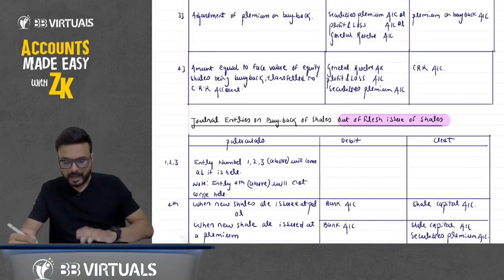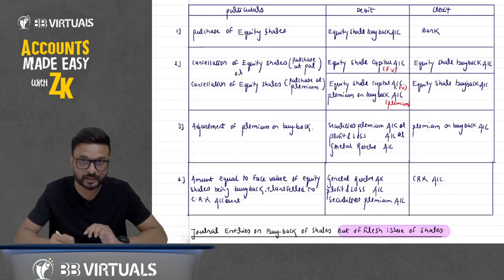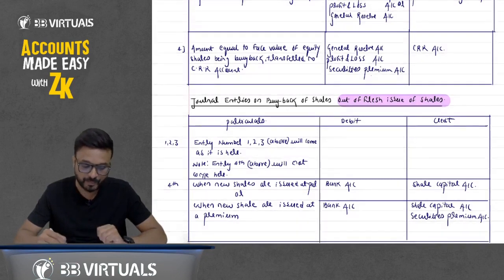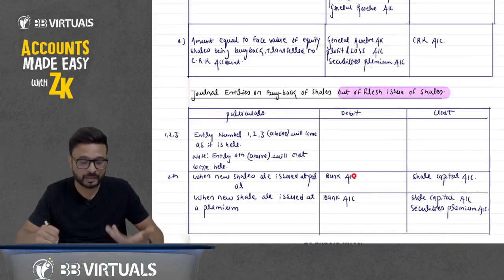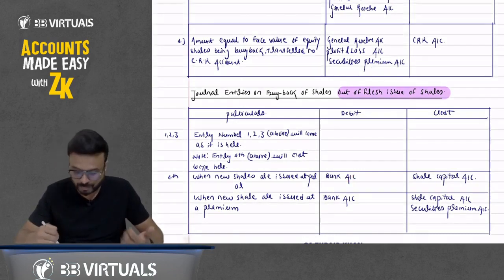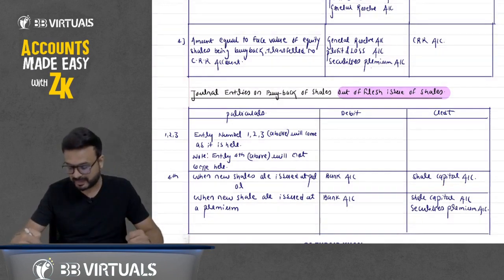Now here, if you do it out of a fresh issue of shares, these three entries will be the same: first, second and third, purchase, cancellation, and premium on buyback adjustment. The fourth entry, the CRR entry, will not come here because we are doing buyback out of a fresh issue of shares. But here the entry for the issue of shares will come. So if you issue at par, bank account debit to share capital account. If we issue at a premium, we have received the amount, bank account debit to share capital, and the premium amount will go to the securities premium account.